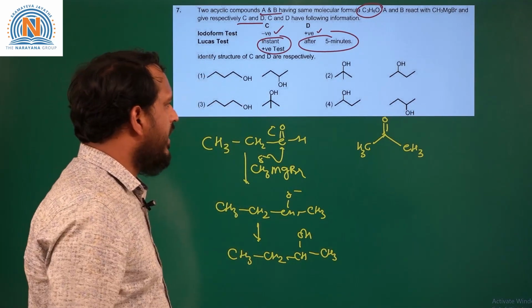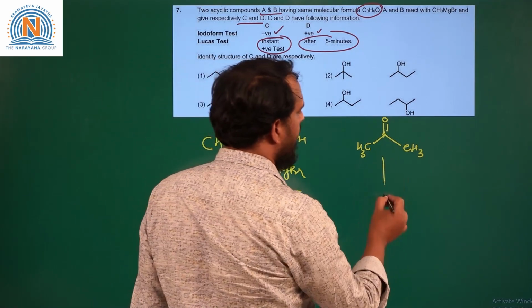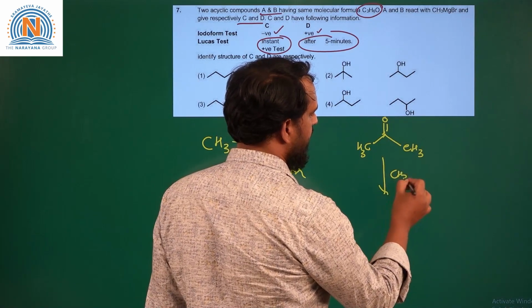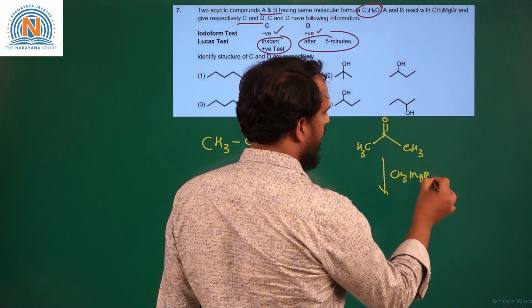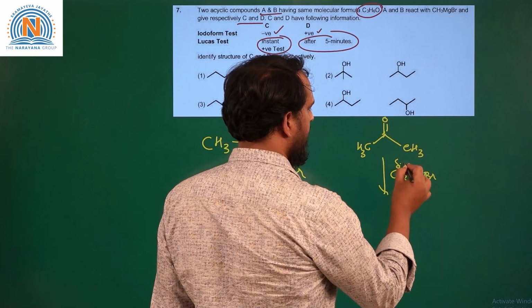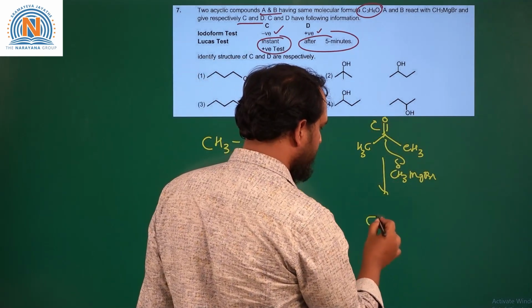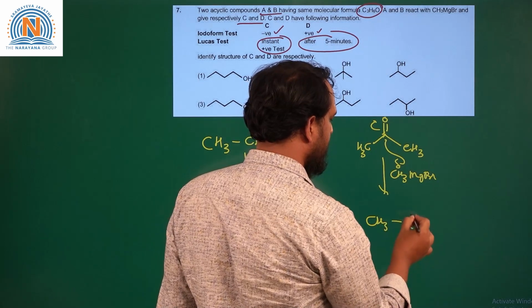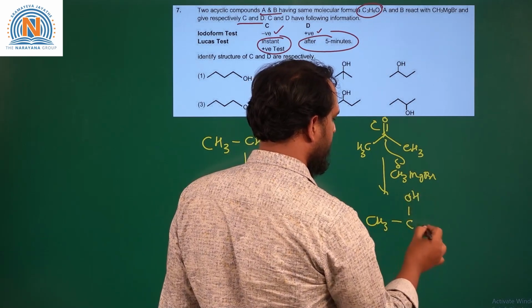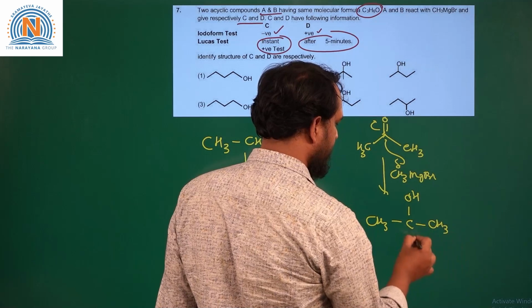So similarly, if you take acetone reacting with CH3MgBr, it will show the nucleophilic addition reaction, and on further hydrolysis it will produce CH3COH(CH3)CH3.